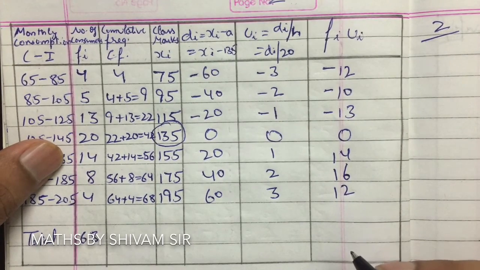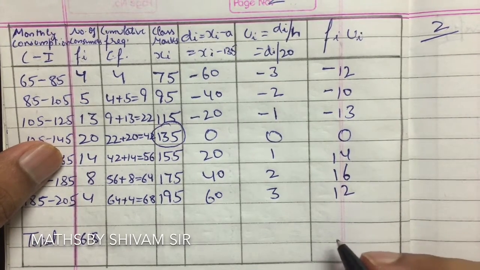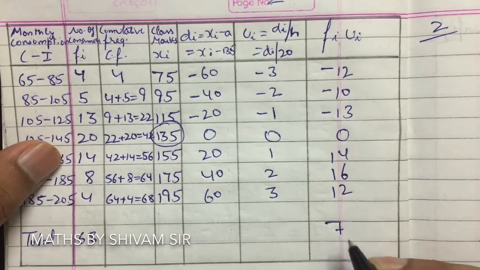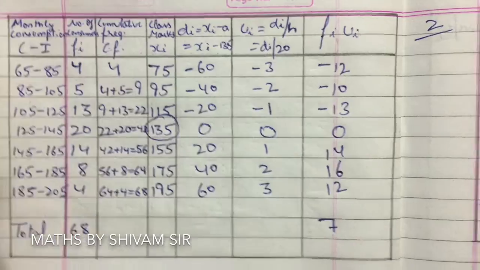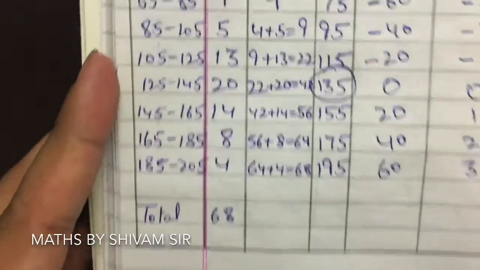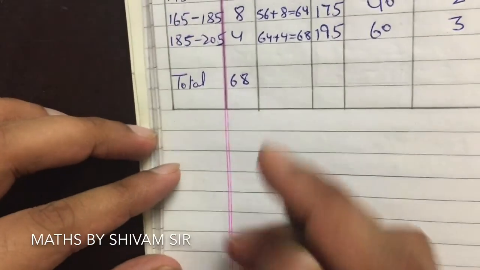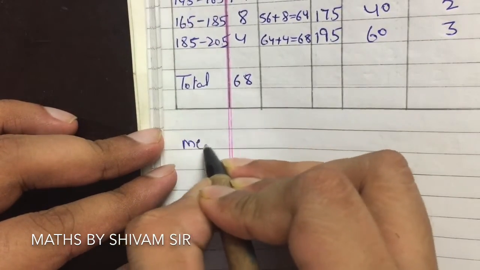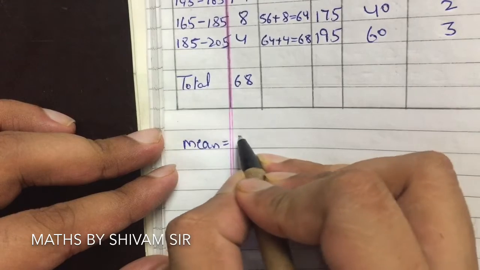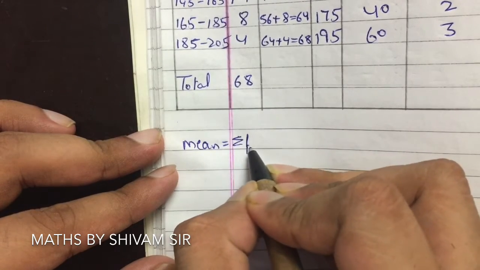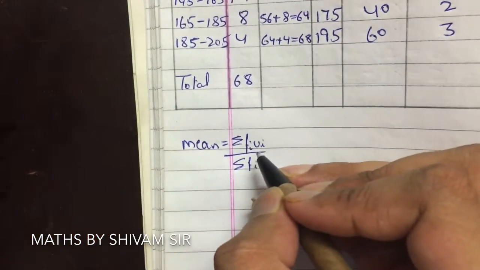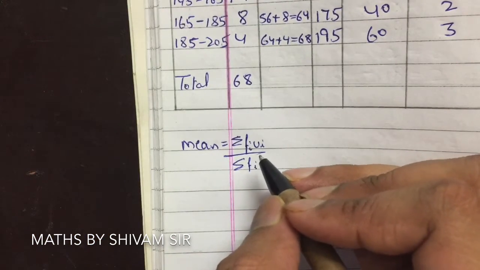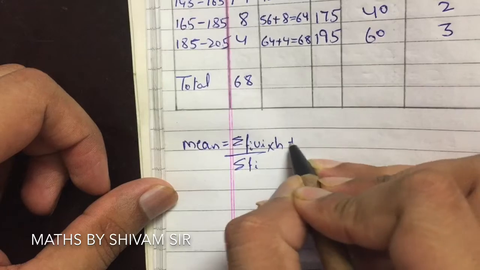Now after adding these values, the sum will be equal to 7. So the mean formula is sigma fi ui upon sigma fi, multiplied by h, plus a.